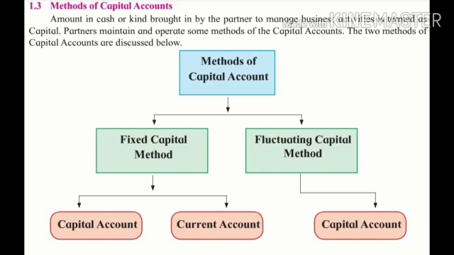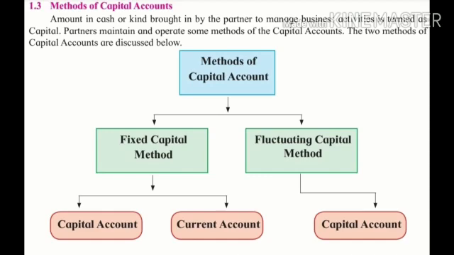The second method is the fluctuating capital method. Here there is no need to prepare a current account. All adjustments of interest on capital, interest on drawing, and profit and loss of the partners are made through one account, the partners capital account.